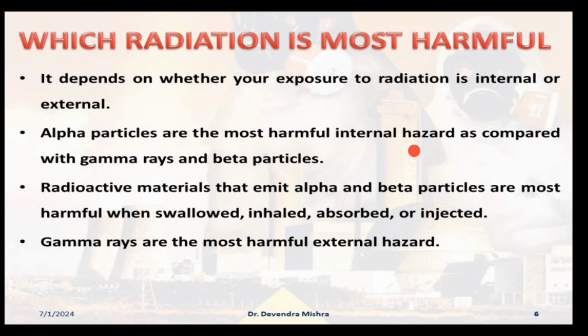Generally, alpha particles are the most harmful internal hazards. It is not an external hazard, but an internal hazard, as I have explained to you. But gamma and beta are external hazards as well, along with internal hazards. Please remember this point. Okay, and then you can see radioactive materials that emit alpha and beta particles are most harmful when swallowed, inhaled, absorbed, or injected. Gamma rays are the most harmful external hazard, very, very harmful. Please remember this point.